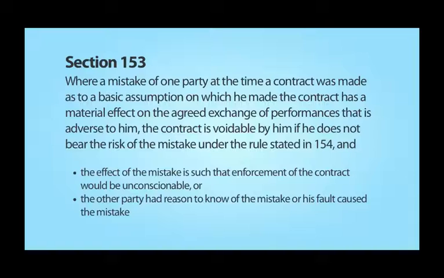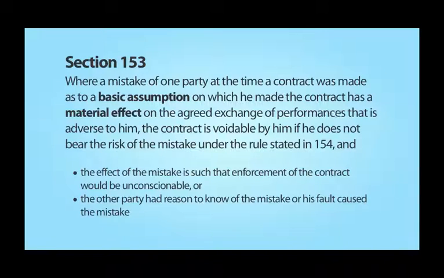The doctrine of unilateral mistake is found in section 153. The rule allows a mistaken party to void a contract if the following elements are met. 1. A party is mistaken as to a basic assumption of the contract. 2. That mistake has a material adverse effect on the consideration the mistaken party receives.